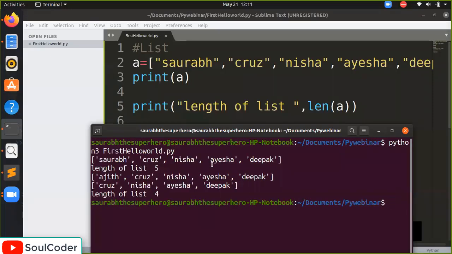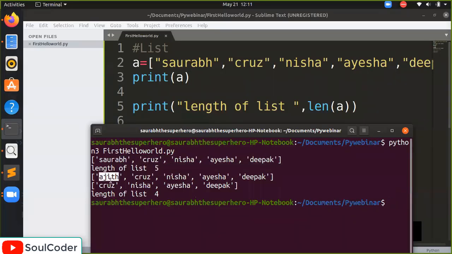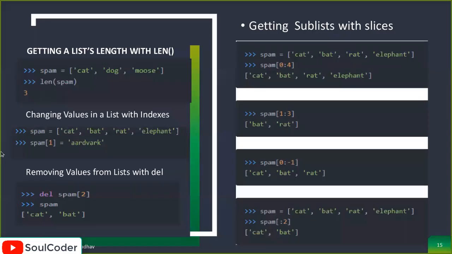I am making it clear again. First, there were 5 strings attached to it. The length of the list was 5. Then we changed the value from Saurabh to Ajit. Then we removed one value, Ajit, and the length of the list is 4 right now. By this way you can remove. So moving toward the slide, what do we have? We can do slicing.